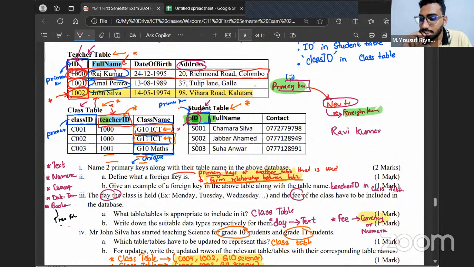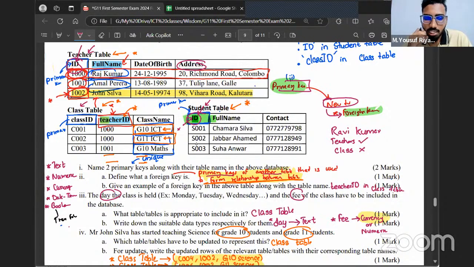In two tables, right? Let's say I forgot to update this in the class table. I updated it in the teachers table, but in the class table, I forgot to update it.